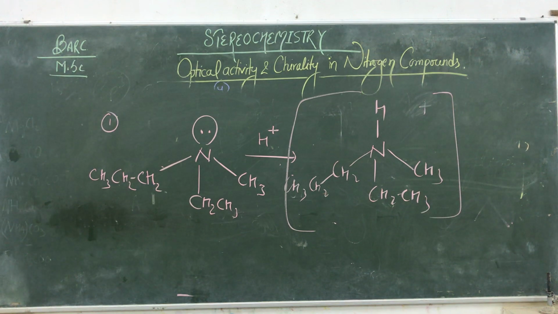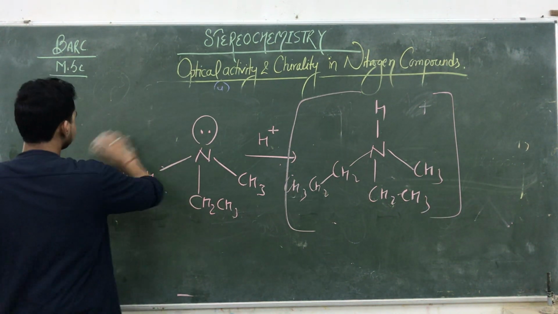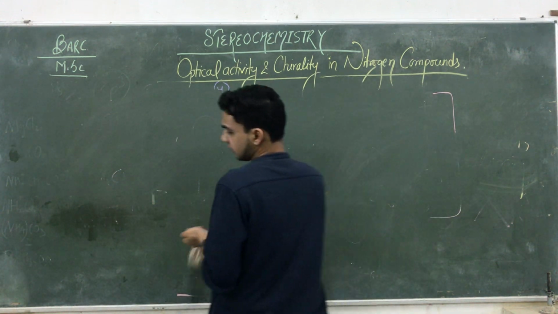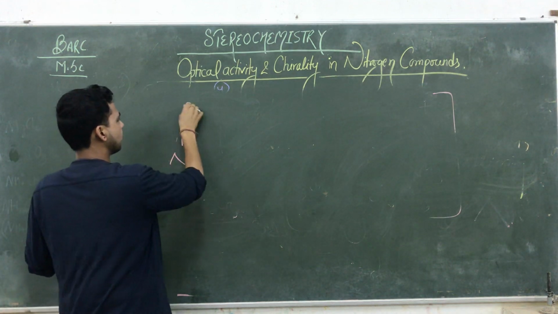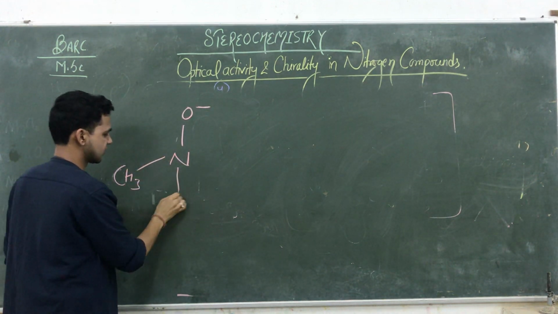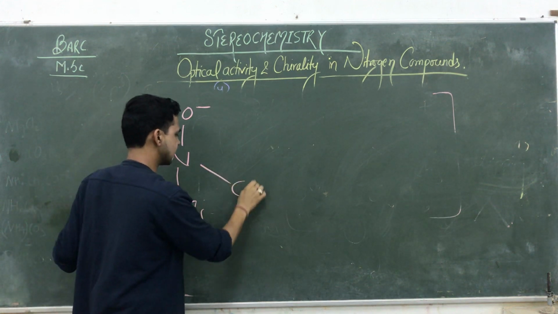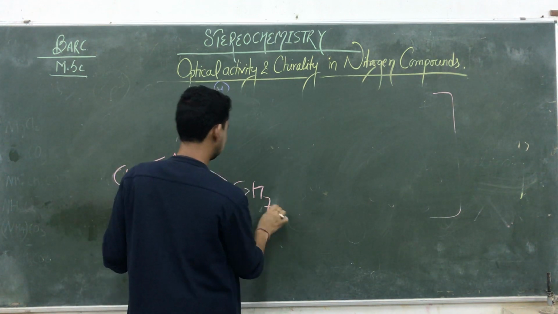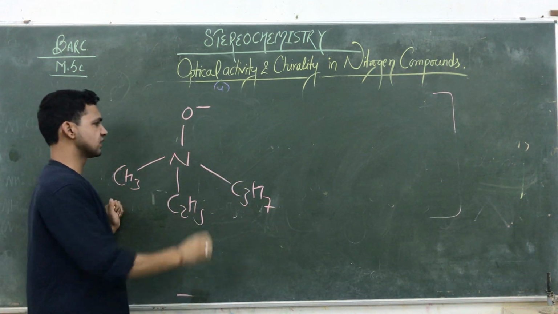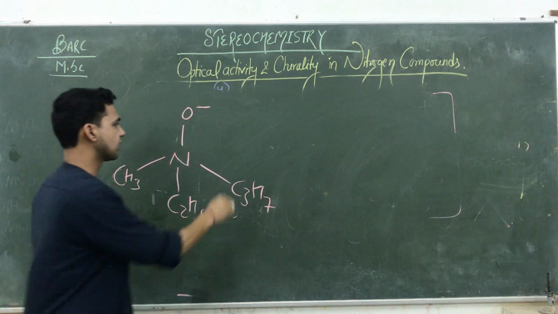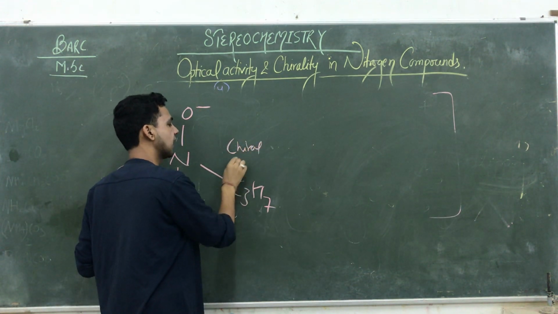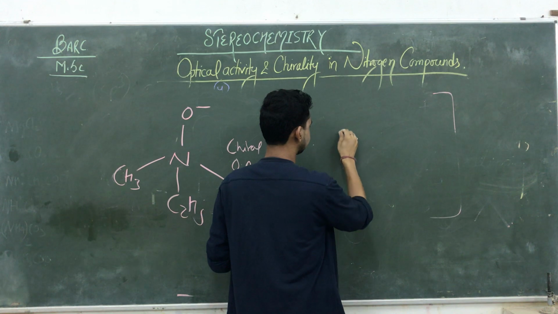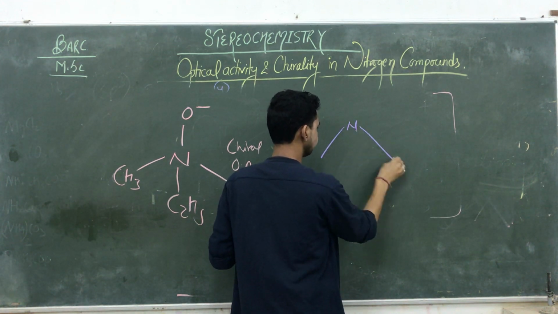So next, I am showing you examples. Okay, the same as well as we take oxide salts. Like this one also, if they form their oxides, CH3, C2H5 and C3H6, C3H7. So at that time, the nitrogen also, we are preventing its optical activity, it is a chiral compound. ये chiral है आपका, और optically active compound है. Okay, just giving you other examples like this one.